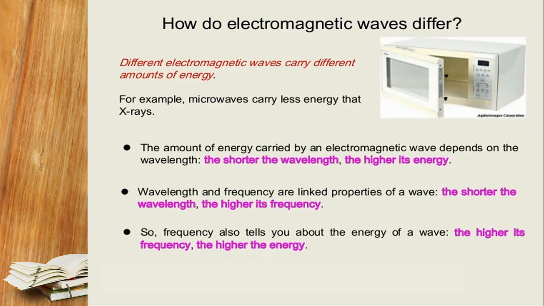The amount of energy carried by the electromagnetic wave totally depends upon the wavelength. And what is the conclusion behind that? The shorter the wavelength, meaning if the lambda is lesser, the higher its energy. If the lambda is decreasing, then definitely the energy will be increasing. Next is the wavelength and the frequency. If we compare the relationship between lambda and f, they are linked to the properties of the wave. The shorter the wavelength, meaning again the lambda is decreasing, the higher the frequency will be. The frequency also tells about the energy of the wave. In short, the higher the frequency, the higher the energy.